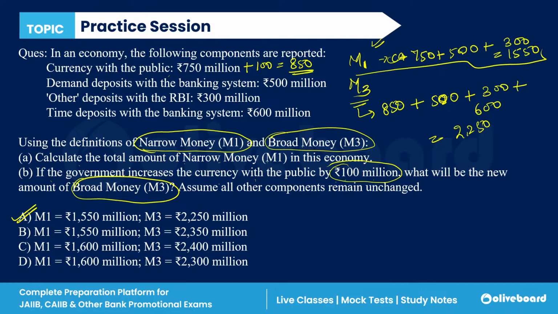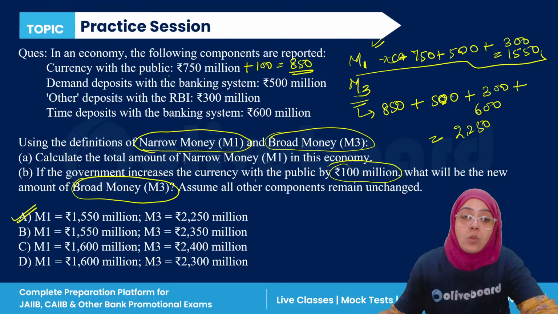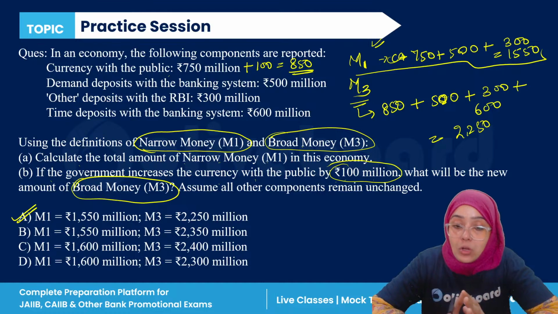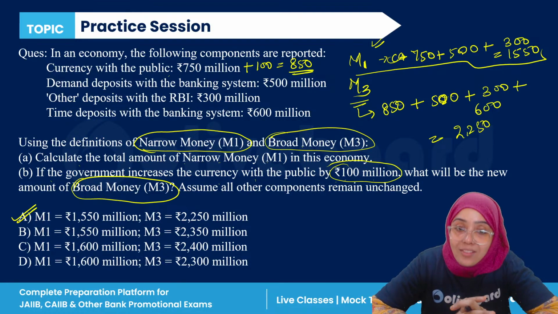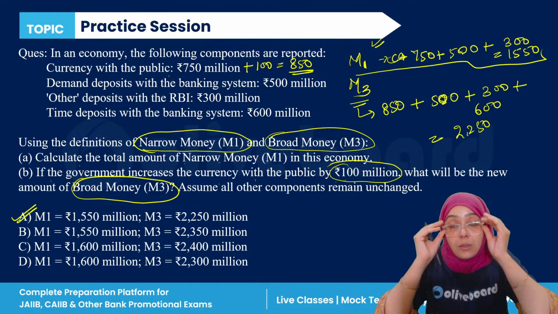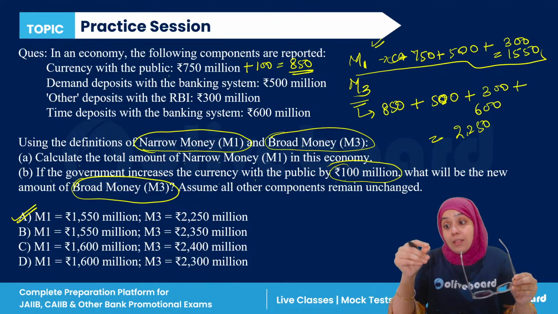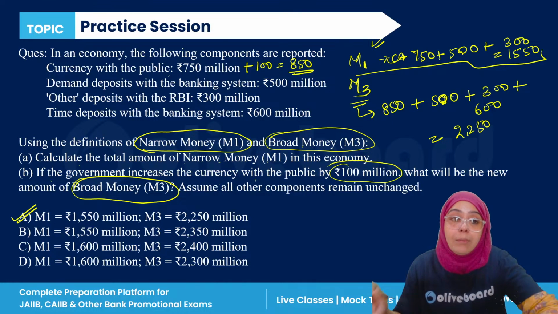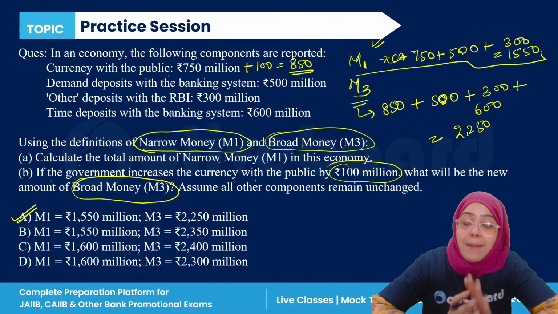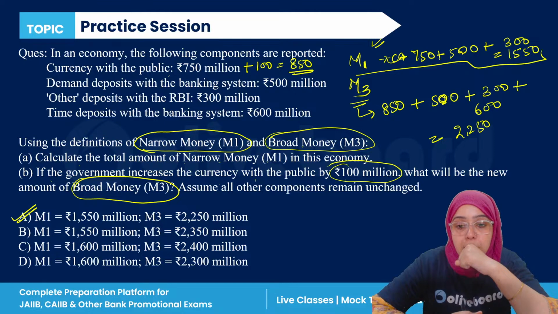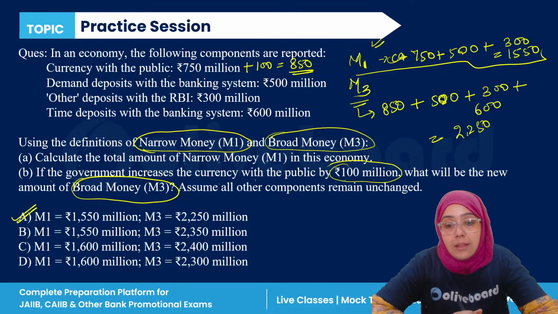Okay, done. Any doubt here in this question? If you have any doubt, please ask. Everyone have understood this? See, narrow money and broad money, these are very important concepts for your class. Expect a question, whether a statement based question or a numerical based question, but expect a question from this particular topic. Okay, done. Can we move to the next question then, everyone?